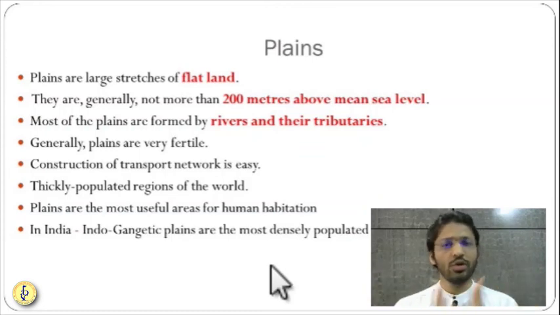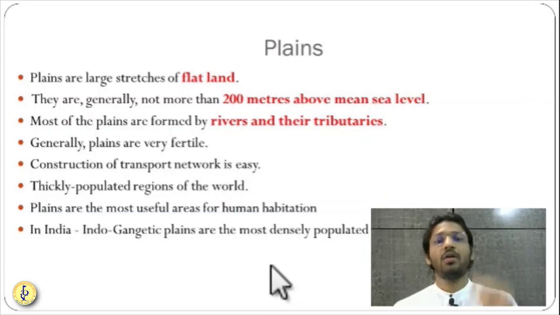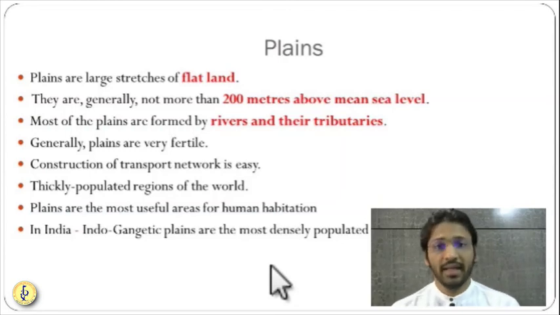On the mountains, no huge civilizations have developed, only tribes. But on the plains, important civilizations developed, like the Indo-Gangetic plain. Punjab, Pakistan and India are all developed in the Indo-Gangetic plain, so huge civilizations have developed.